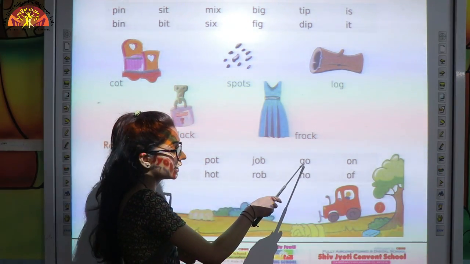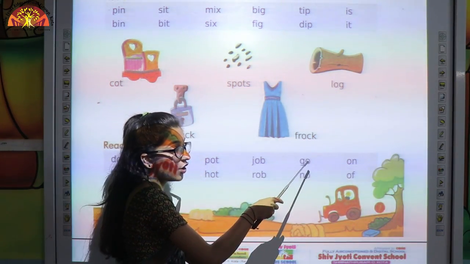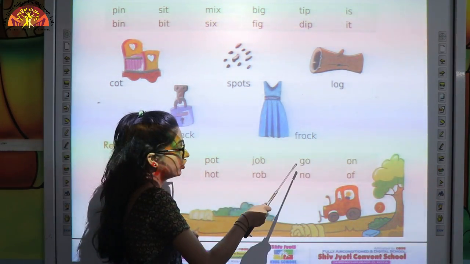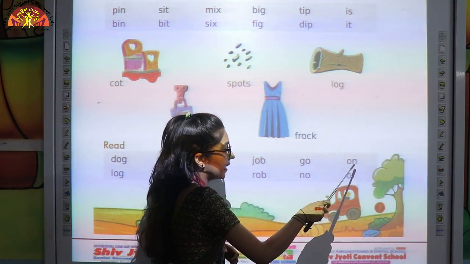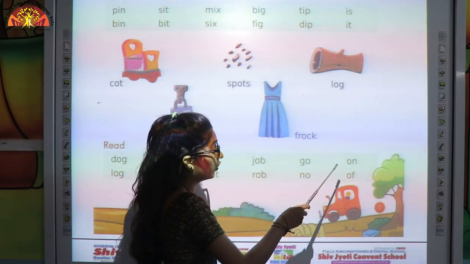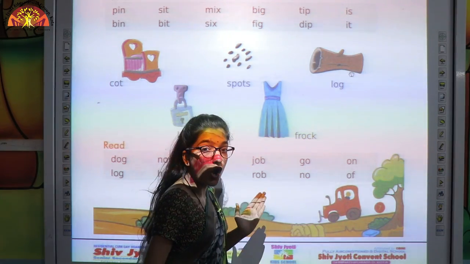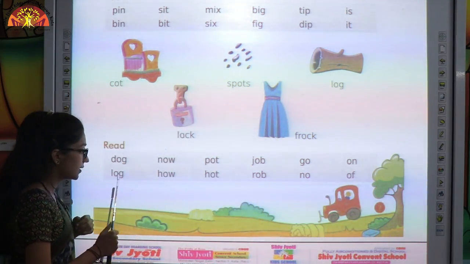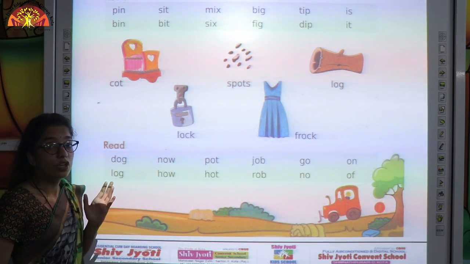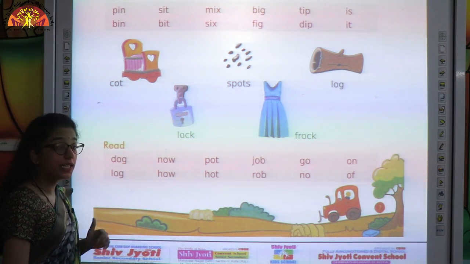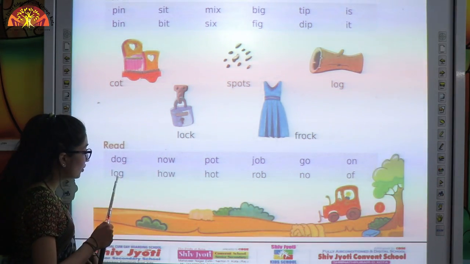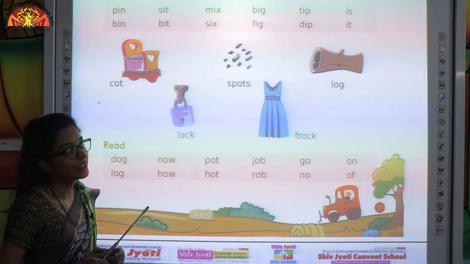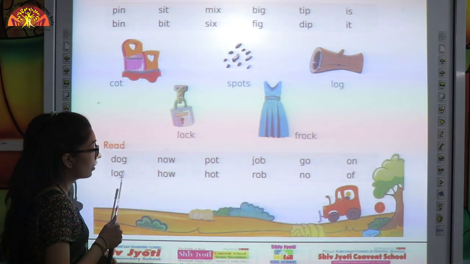Now tell me, what is this? G-O, go. O-N, on. This is L-O-G, log. Sound of L is L. Sound of O-G is og. So it will become log.